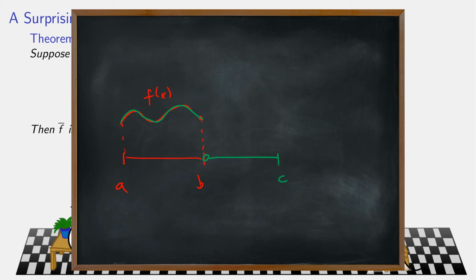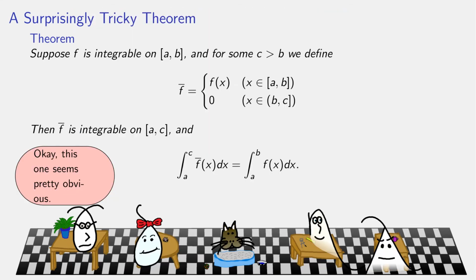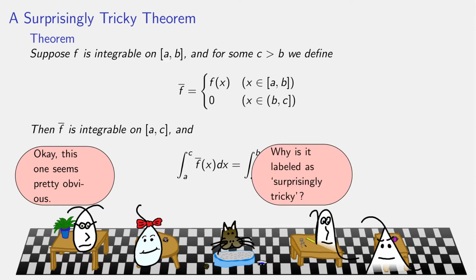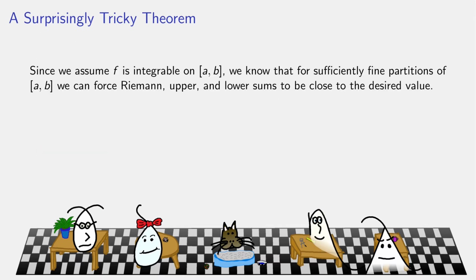And what we're saying is this new function, which was just the same as the old one, with this extension of 0, is still integrable, and the value of the integral hasn't changed. Geometrically, I agree it seems obvious. When I draw the picture, no one ever objects. But the proof is going to be a little ugly.